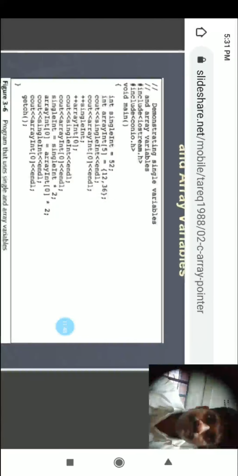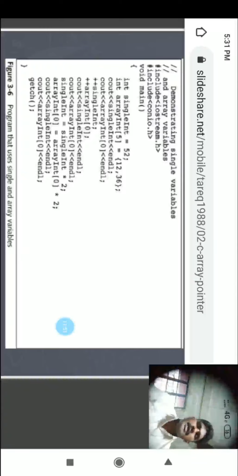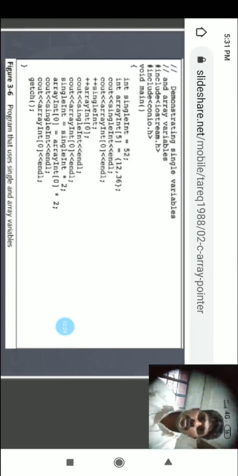Look at the program here. #include <iostream.h>, #include <conio.h>, void main. Now int singleInt equal 52. int arrayInt size 5, values are 12, 36. cout singleElement endl. cout arrayInt[0]. Plus singleInt plus arrayInt[0]. cout singleInt. cout arrayInt[1]. singleInt equal to singleInt star 2.